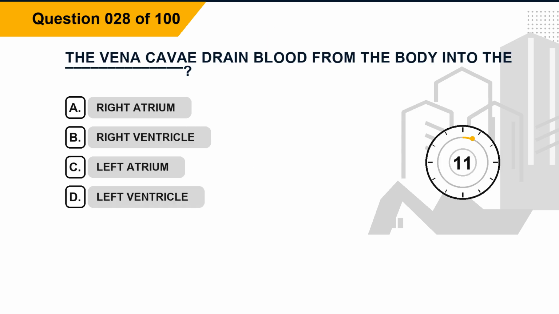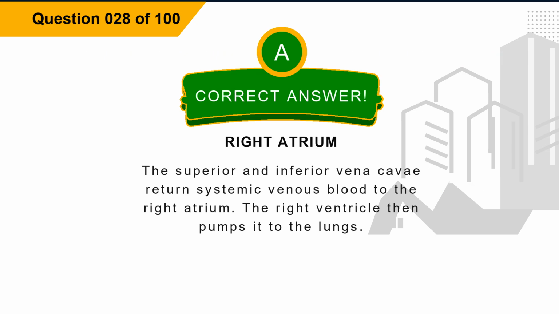Question 28. The vena cava drain blood from the body into the blank. Option A, right atrium. Option B, right ventricle. Option C, left atrium. Option D, left ventricle. The correct answer is option A, right atrium. Explanation: the superior and inferior vena cava return systemic venous blood to the right atrium. The right ventricle then pumps it to the lungs.